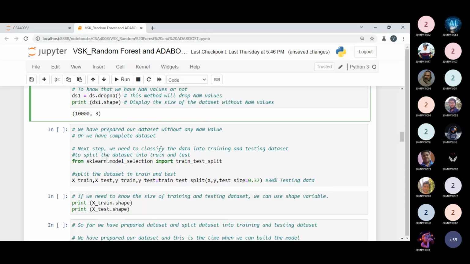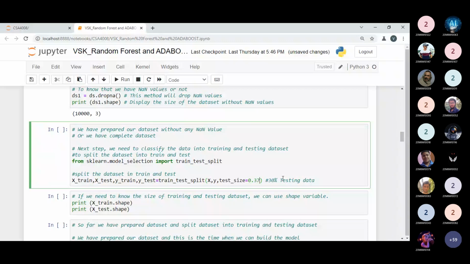Before moving to the next step, just let me know what size of the testing set I should keep. Can anyone tell me what size I must keep for the testing data set? 37 was taken previously, but if you want to update, you can.